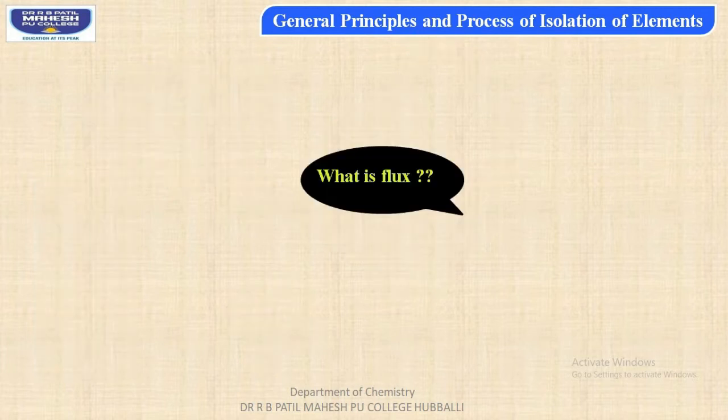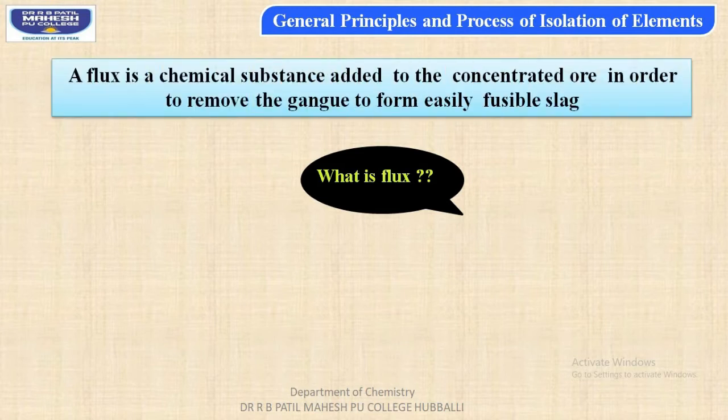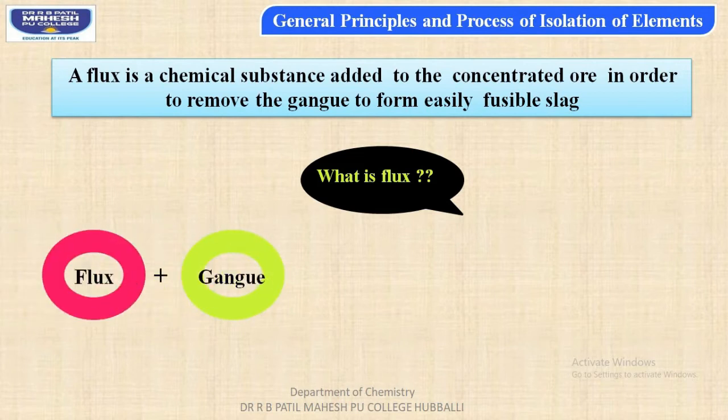So question arises, what is flux? A flux is a chemical substance added to the concentrated ore in order to remove the gangue to form easily fusible slag material. When the flux combines with the gangue particles, they form slag material.